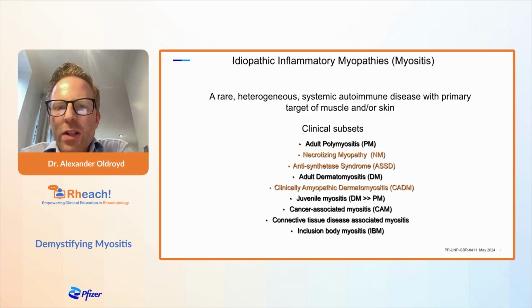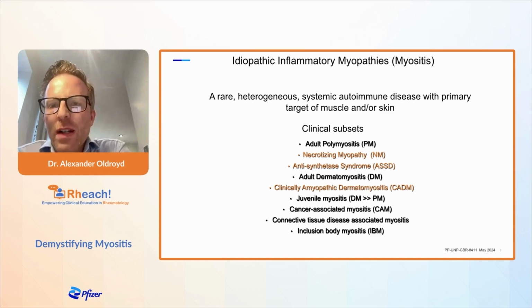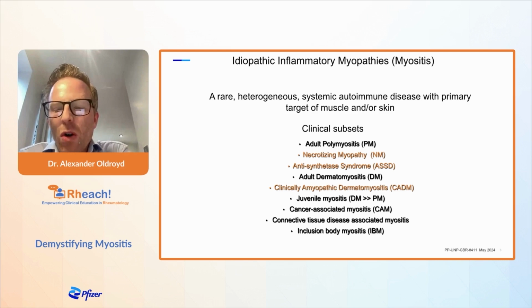So it's a rare condition. In the UK, there are around 10,000 people with this condition. It can occur at any age. So all the way from childhood, all the way through adulthood, all the way through to older age, the condition can occur. And once someone has it, they have it for the rest of their life. We currently don't have a cure.